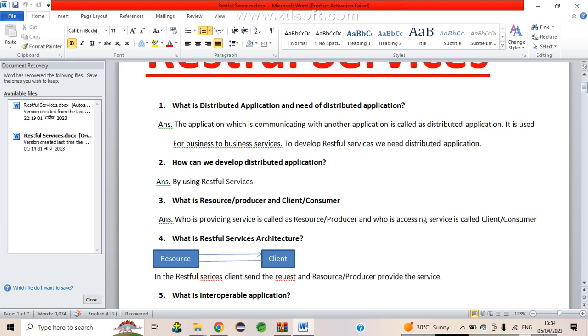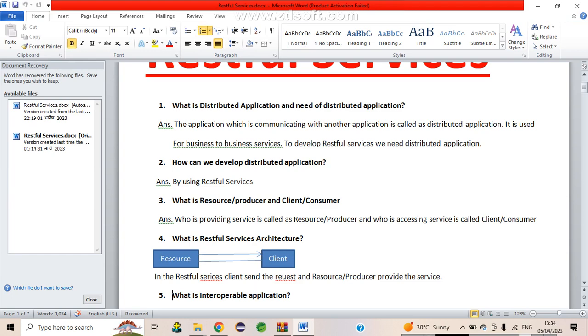And then, what is the resource producer and client customer? Who is providing the service is called the resource producer, and who is accessing the service is the client customer. So previously I took the example, right? What example did I take? Paytm and IRCTC. So IRCTC is providing the service, so IRCTC is the producer or resource.